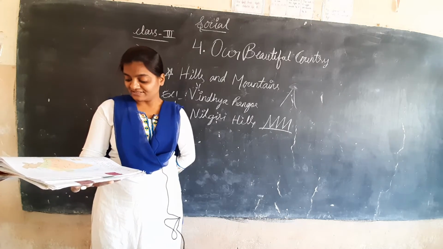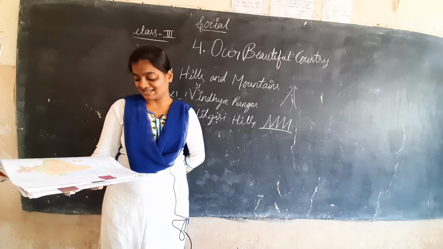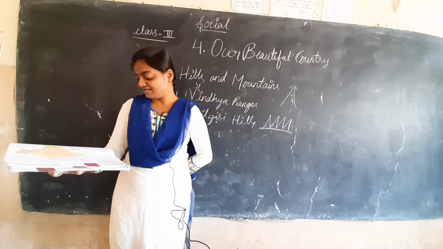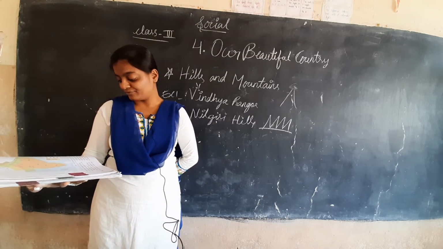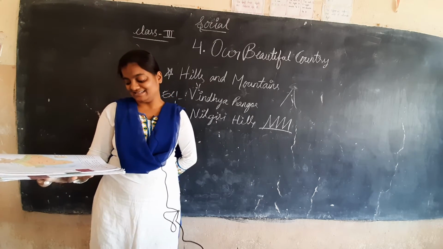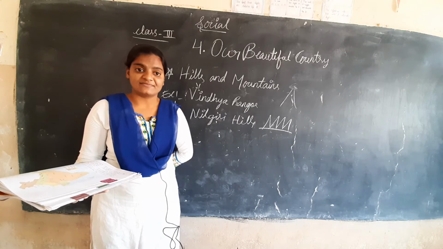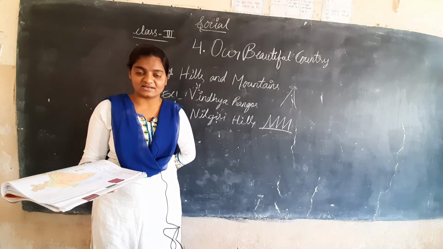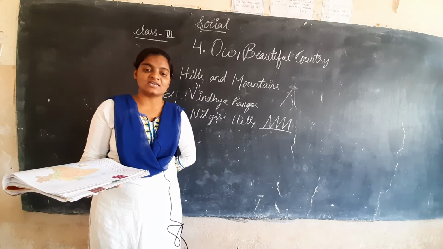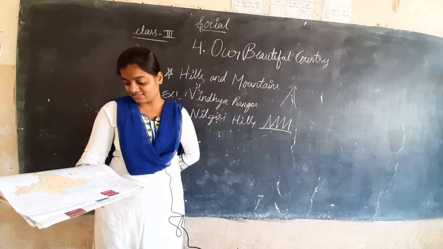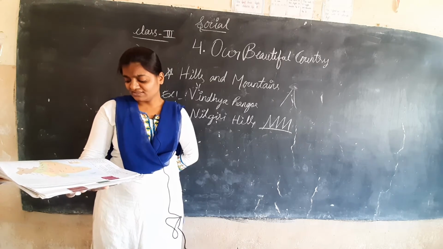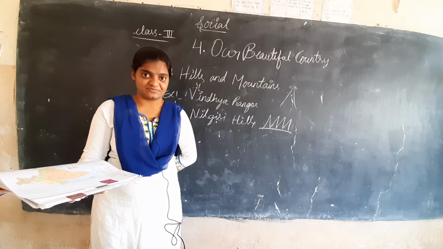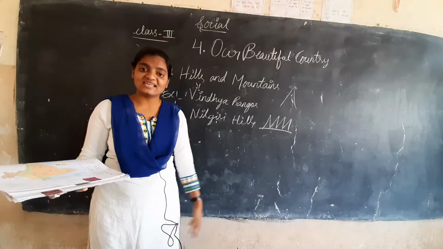Many rivers such as Ganga, Yamuna, Satluj and Brahmaputra originate in these mountains and flow down to the plains. So we have some rivers. What are those rivers? Ganga, Yamuna, Brahmaputra, Satluj. These rivers also originate from the Himalayas.